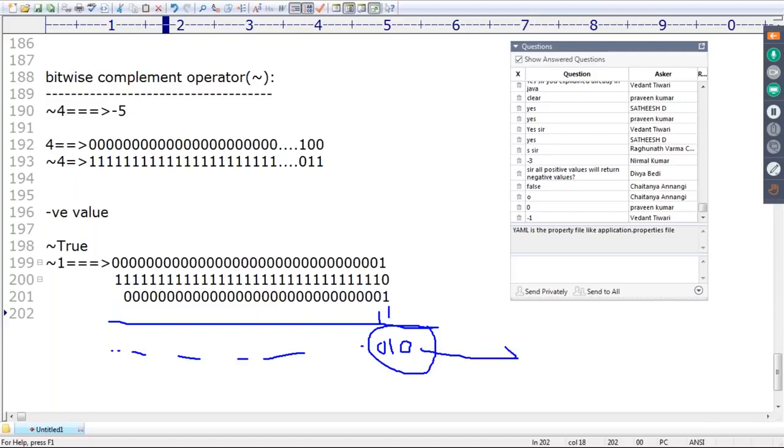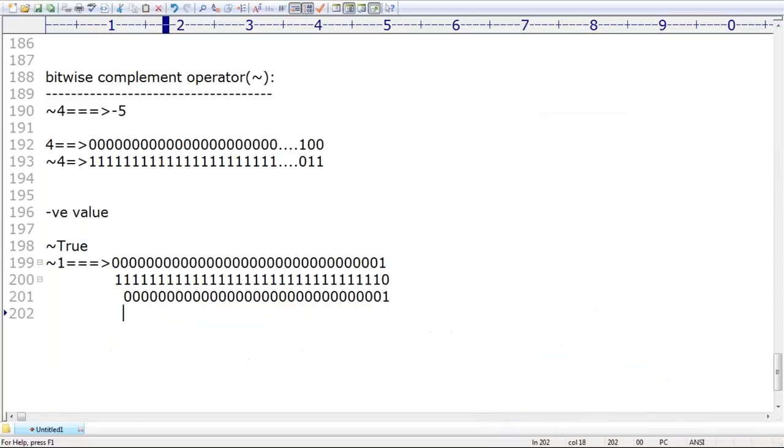The last bits are 0,1,0. What about its value, sir? 0,0,0,0,0,0,1,0. What about its value? 2, sir. Already it is a negative number, so automatically minus 2 is the answer you will get by default. Are you getting it? Okay, minus 2 itself is the answer by default.